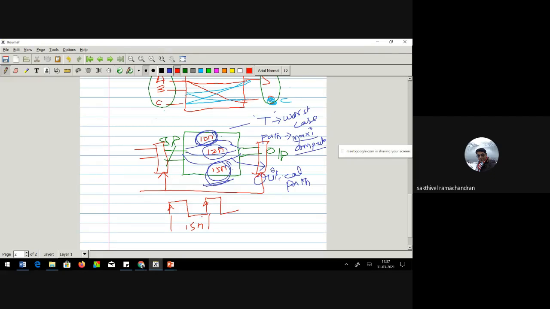So this timing, 15 nanosecond of my clock, is nothing but the time taken for the critical path.